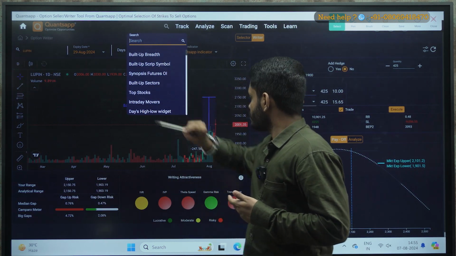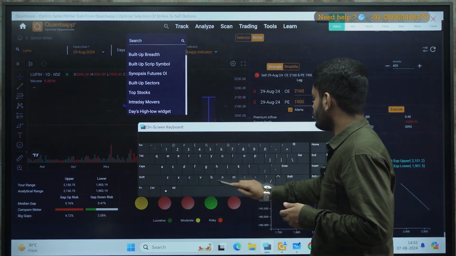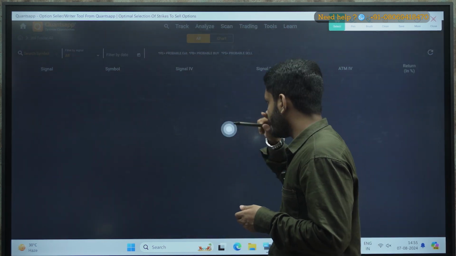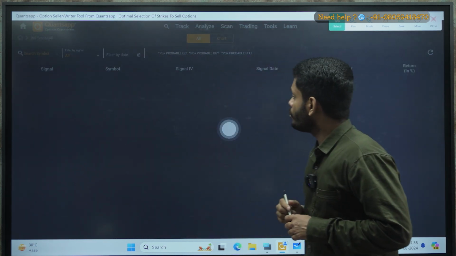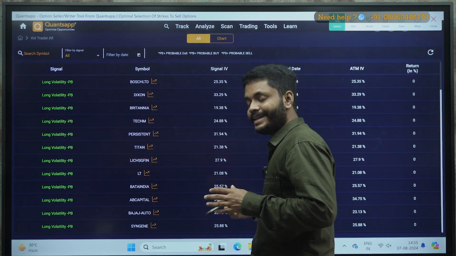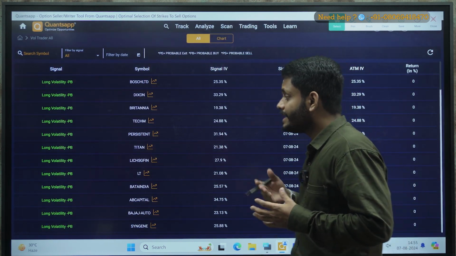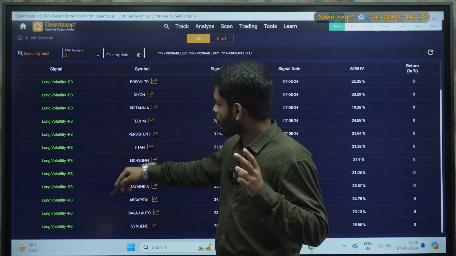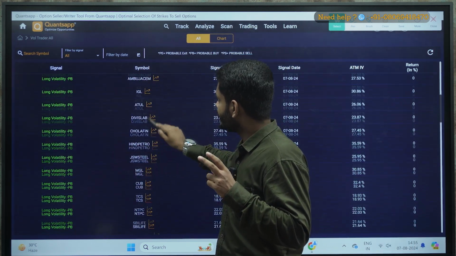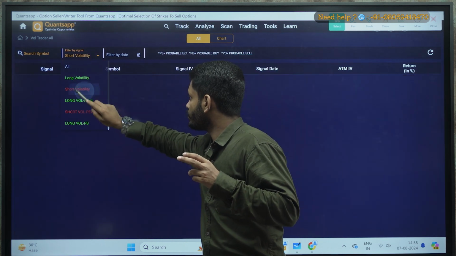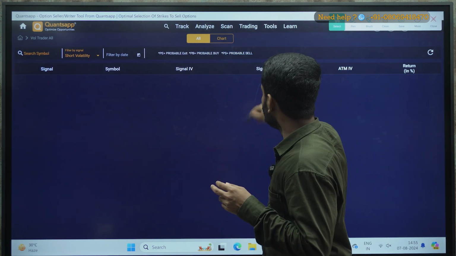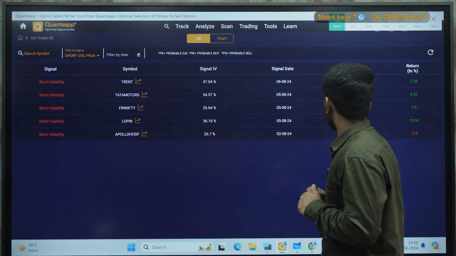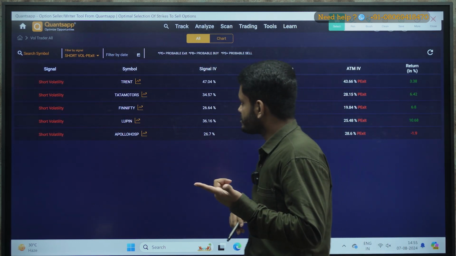So let me go to search and let me go to Vol Trader. Check out Vol Trader. So what is Vol Trader? Let me give you a crisp again. So in Vol Trader, you will be getting signals where the volatility has shot up, where the volatility is down. Now, if you see, you will be getting two kind of signals, long volatility and short volatility. As of now, let me check out short volatility. As of now, there is no signal for short volatility in the system. Okay, so you will be getting long volatility as well as short volatility.